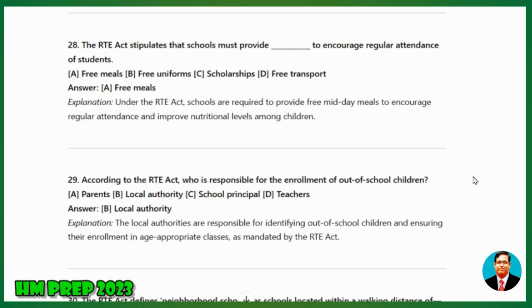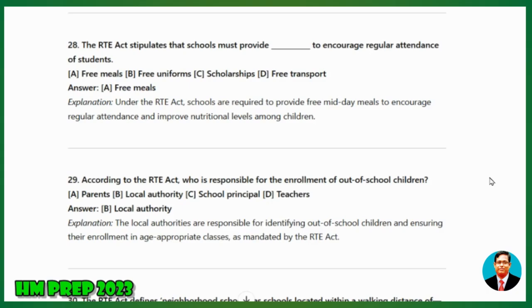28. The RTE Act stipulates that schools must provide which of the following to encourage regular attendance of students: free meals, free uniforms, scholarships, free transport? Answer: free meals. Explanation: Under the RTE Act, schools are required to provide free midday meals to encourage regular attendance and improve nutritional levels among children.